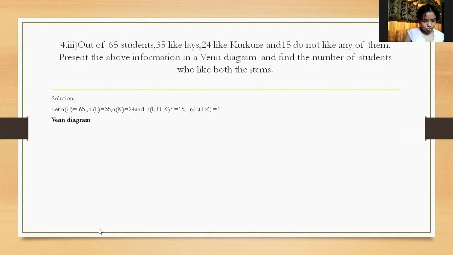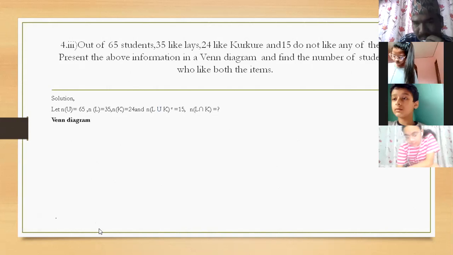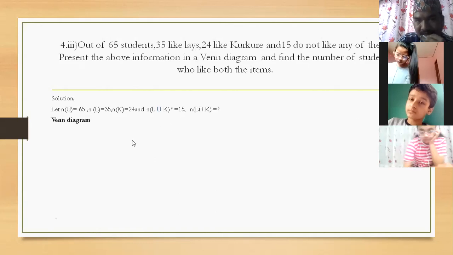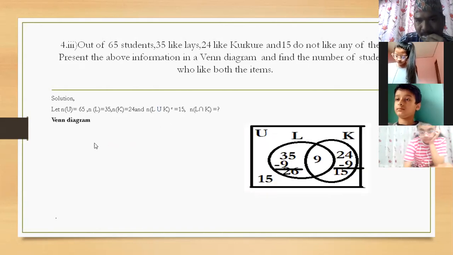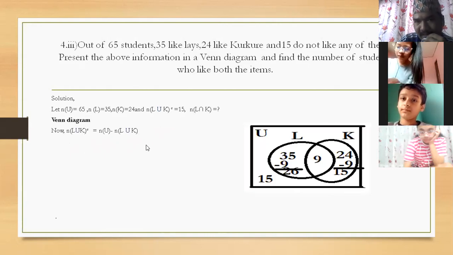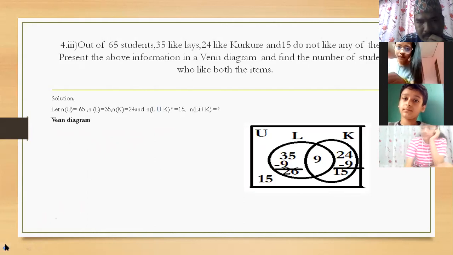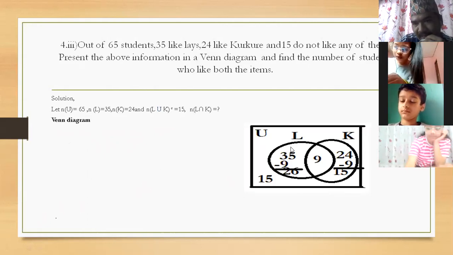Are you clear, children, about the question? Aditya, are you clear about the question? Yes, sir. Okay. Now it is asked to draw a Venn diagram, so draw the Venn diagram like this.